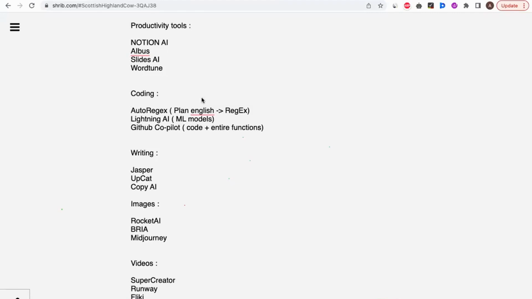All you need to do is say, I want to create a mobile app for food delivery. That's it. Automatically Jasper AI will create a thousand or 2000 words. It will give you all the use cases and everything. So you can use Jasper AI. After Jasper AI, I would recommend Copy AI and Upcat. So when it comes to writing, if you're having writer's block, or you're not a big fan of documentation, you can use these three software.